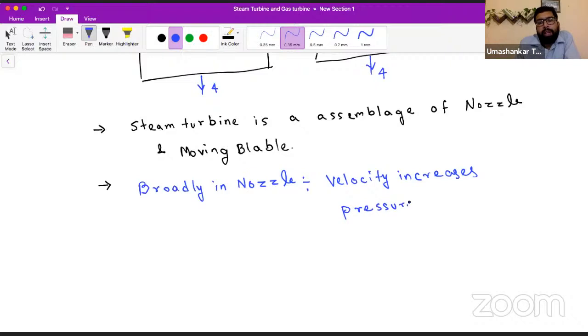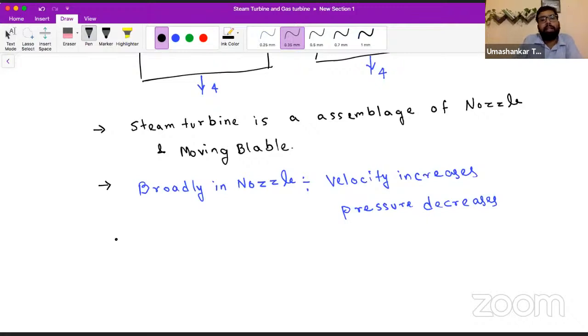I hope you are all aware what a nozzle is. If in some geometry we flow a fluid, and while flowing through it the velocity increases and the pressure decreases, can we name it a nozzle? Yes or no? Can we say it is a nozzle?